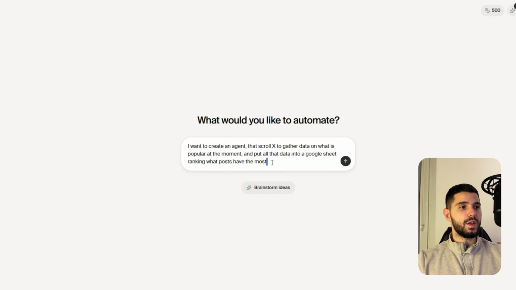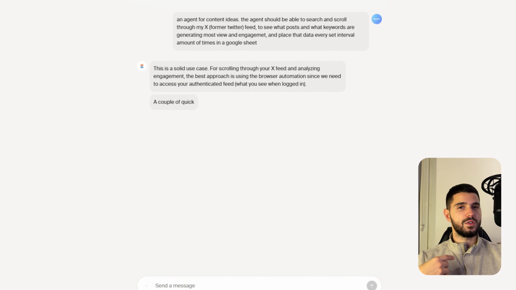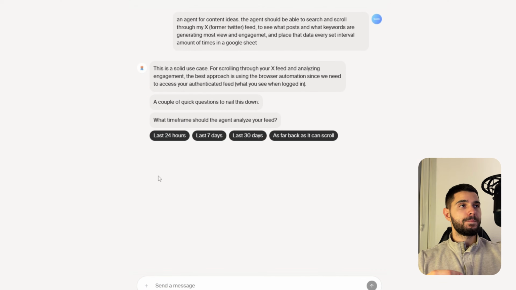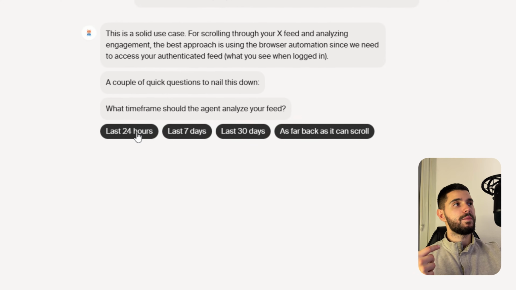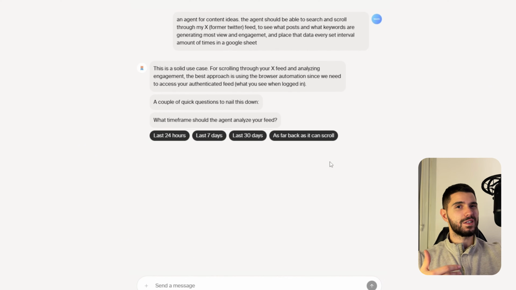And as you can see, at the moment, it was a bit laggy when I logged in to test some stuff. But whenever you give it prompts, it will ask you, okay, what do you think is best? When do you want the updates? How do you want to fetch this data? What time interval? It's pretty smart, and it can learn by itself. So in the future, it can create these tasks without asking you, because it kind of learns your behavior and so on.